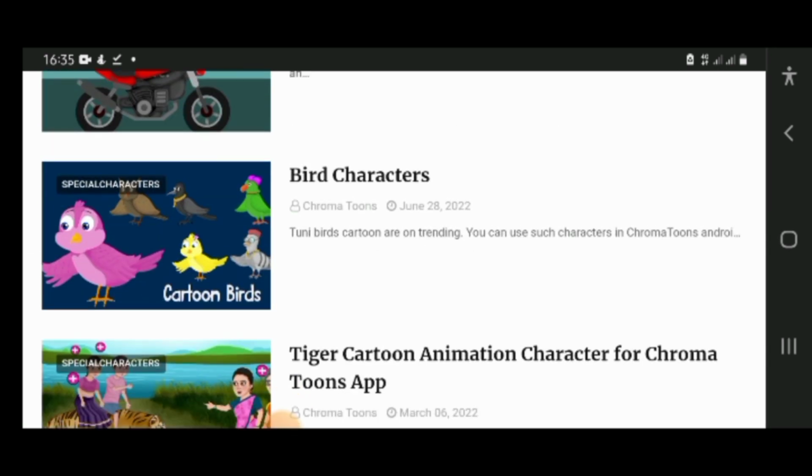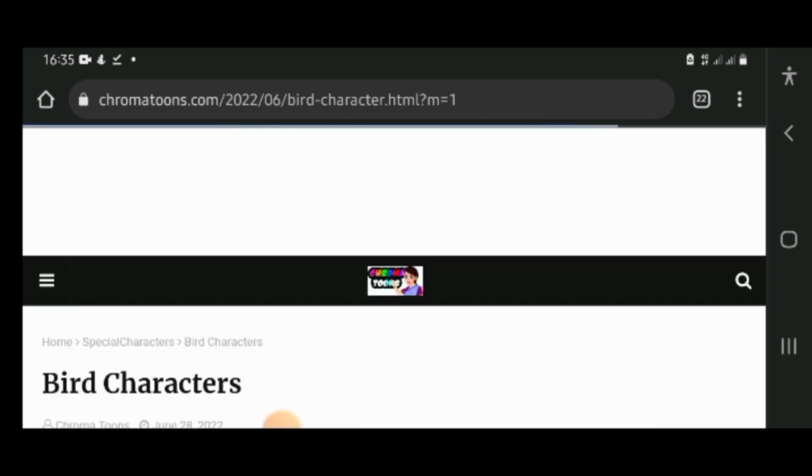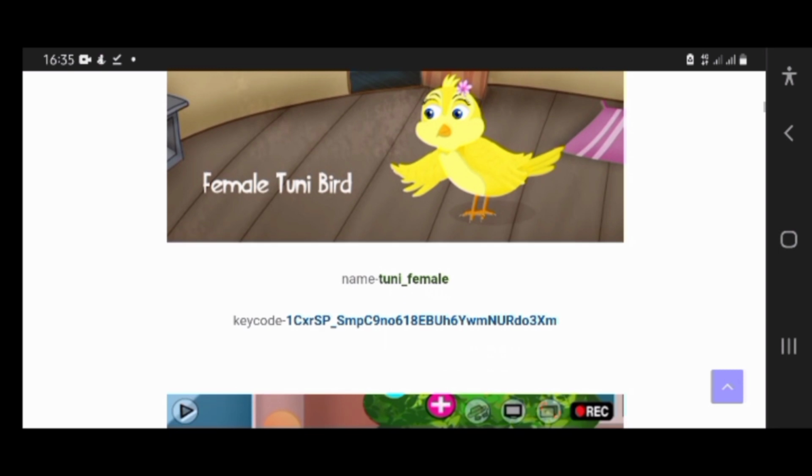Okay, so these are the characters. So you can see bird characters. Click on it. We'll be using the female toony bird.